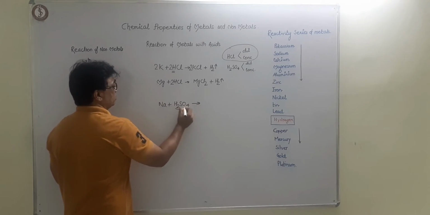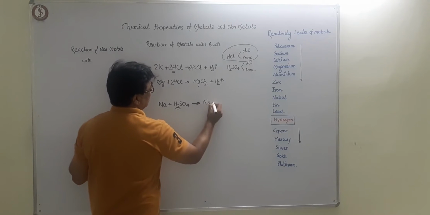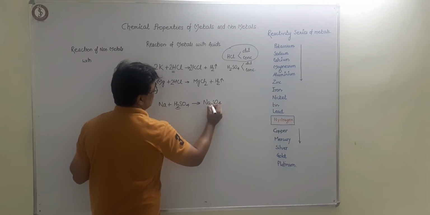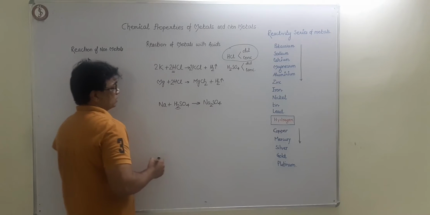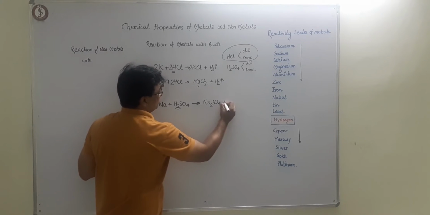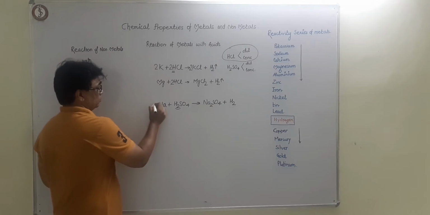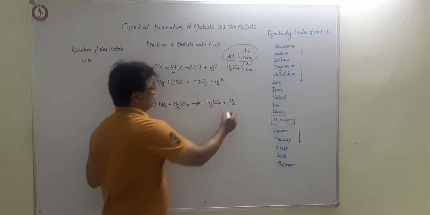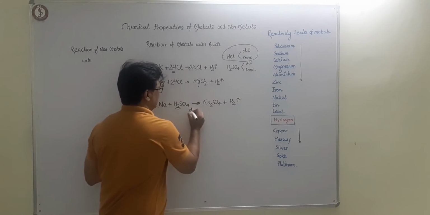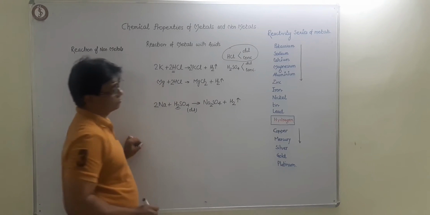Remove hydrogen and attach Na and SO4, but the valency of sodium is 1 and sulfate is 2, so Na2SO4 plus H2. So I have to put here 2Na. Hydrogen is again liberated, but here I missed writing dilute. The dilute case will be this.